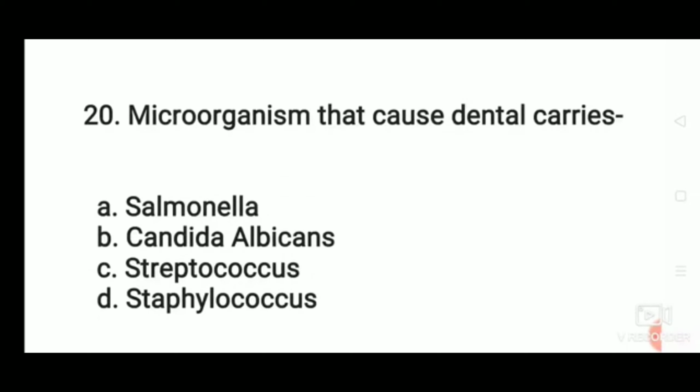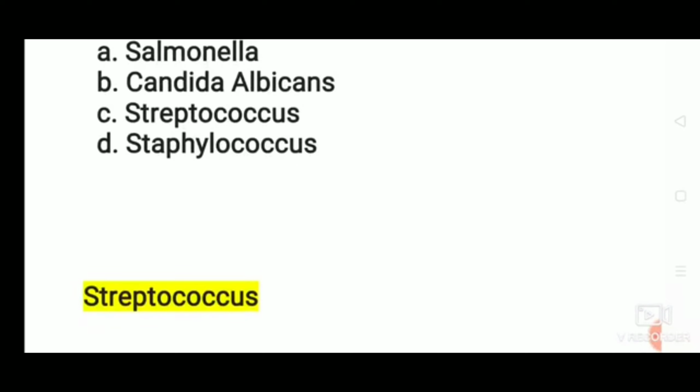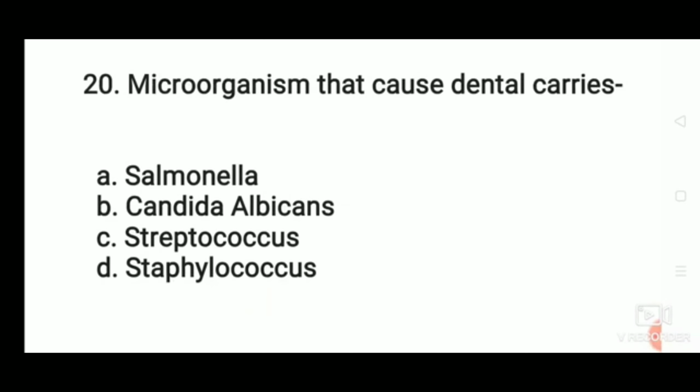Microorganisms that cause dental caries: Salmonella, Candida albicans, Streptococcus, or Staphylococcus? The correct answer: microorganisms that cause dental caries are Streptococcus. Streptococcus mutans causes dental caries. They split the sucrose in food and use one of the sugars to build its capsule, which sticks tightly to the tooth and causes tooth decay.